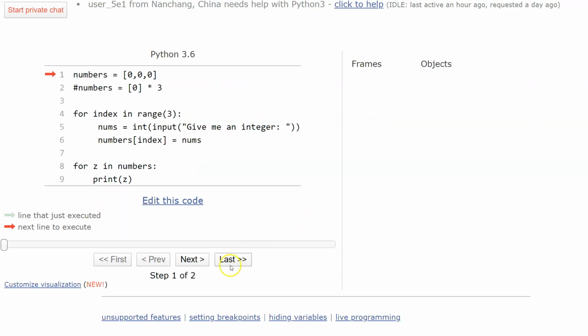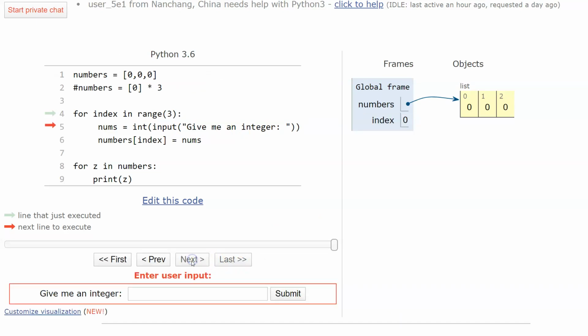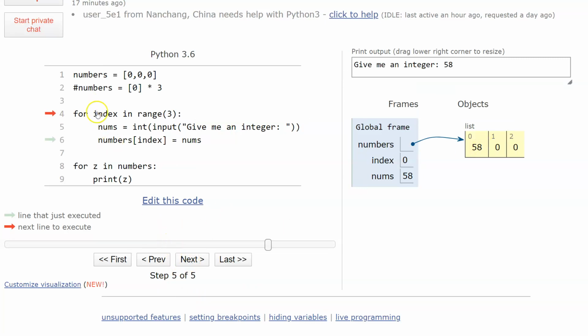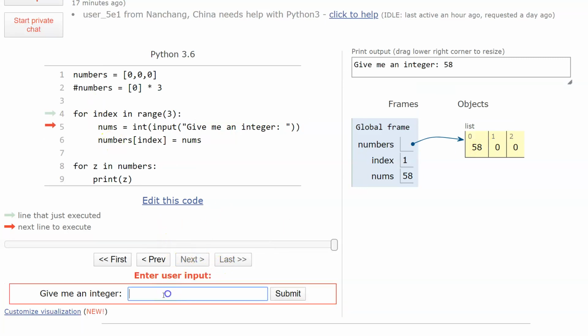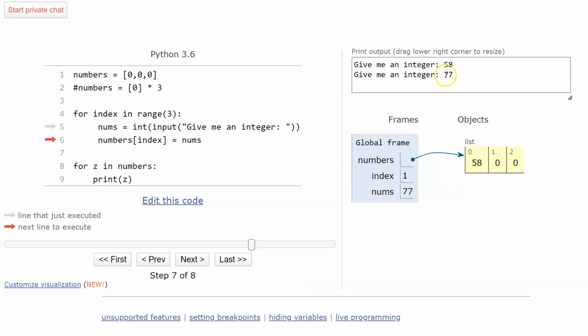Okay, so when I go to step through this, you'll see there it is created. And now we're going to ask for an integer. I'm going to say 58. I don't know why. And then I'm going to do this again. Notice how it wrote the value in. It's going through the loop. Click next again. Here's my next integer, 77. Submit. Look at that right there, right?